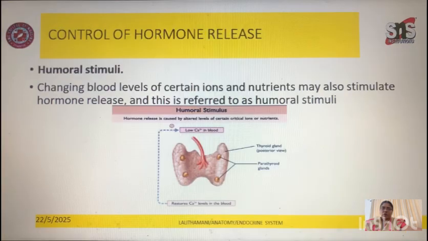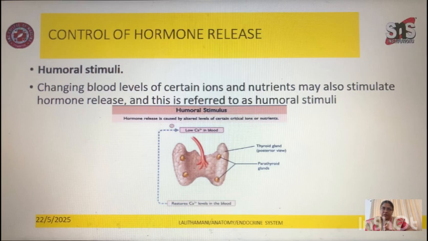So next one is humoral stimuli. Changing blood levels of certain ions and nutrients may also stimulate hormonal release, and this is referred to as humoral stimuli. Not only the hormone levels in the bloodstream, but also the ions and nutrients present in the bloodstream are responsible for making a stimulus for the organ to release the hormone so that it can maintain hormonal sufficiency.